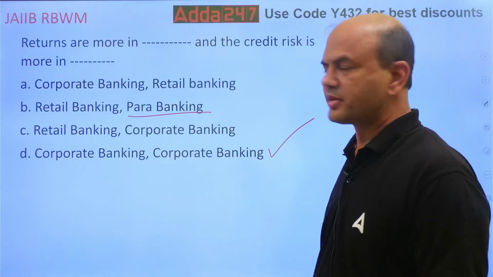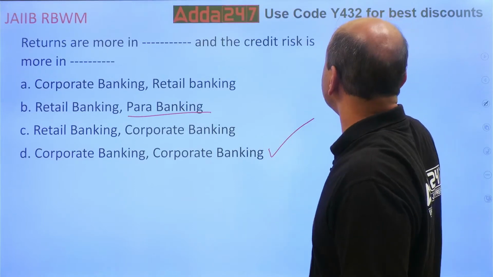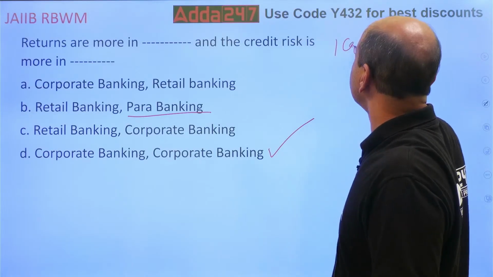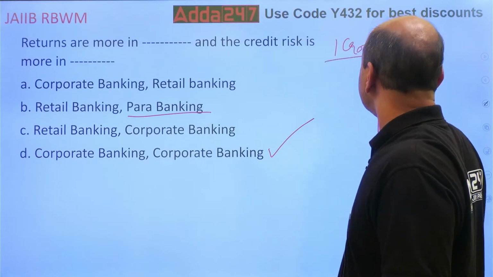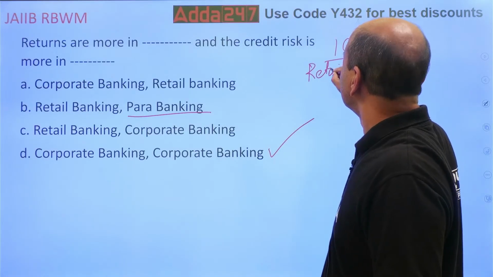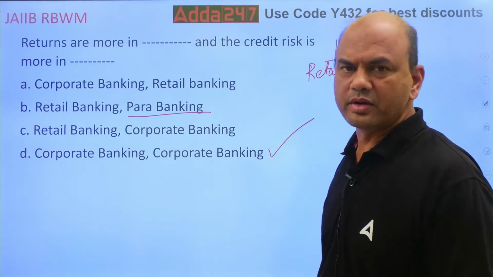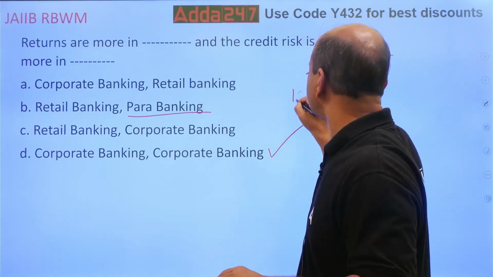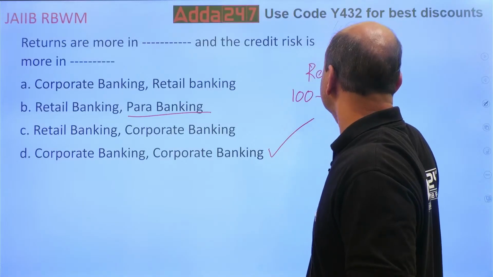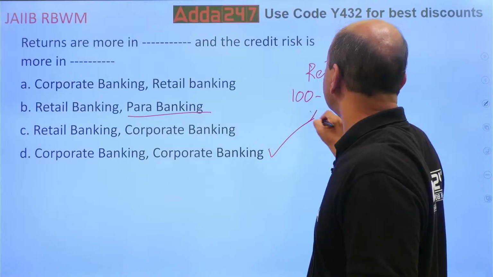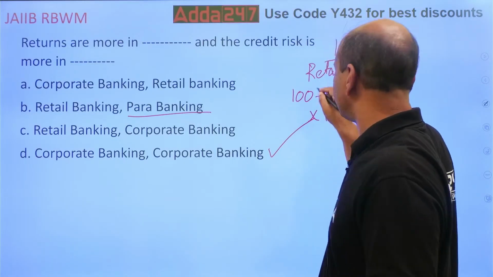Why? I'll tell you. Suppose I have 1 crore, I have to give it as a loan. In retail banking, I'll distribute this money. I'll give it to, let's say, 100 persons, 1 lakh each, 100 borrowers into 1 lakh, so that will be 1 crore.